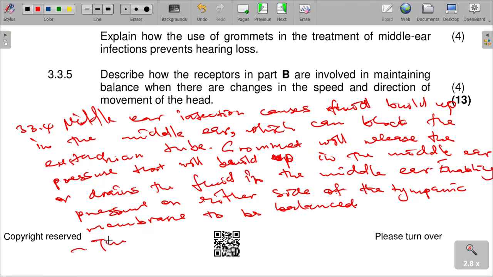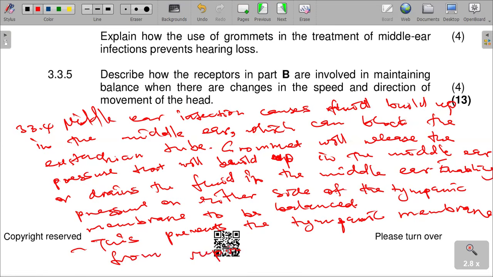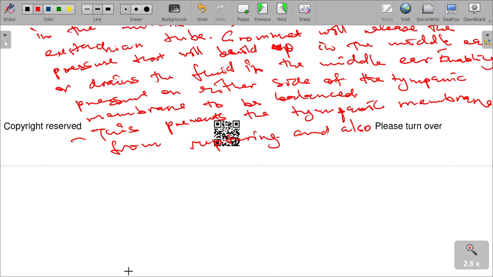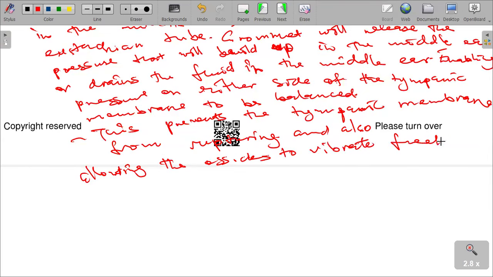In that regard, this prevents the tympanic membrane from rupturing, and also allows the oscus to vibrate freely.